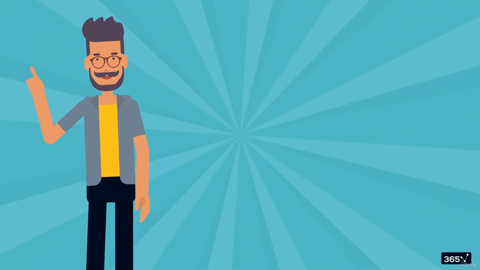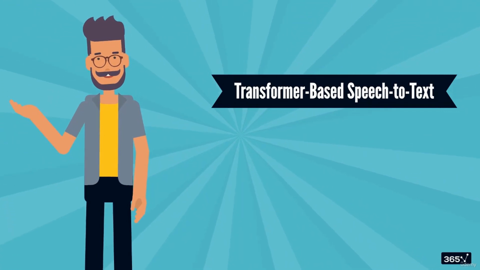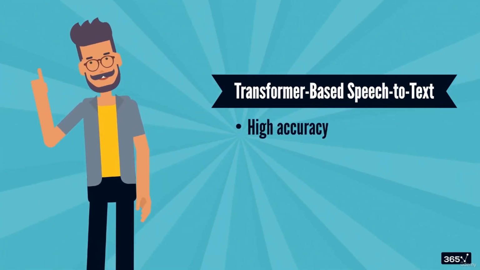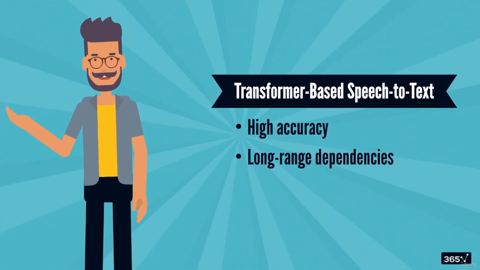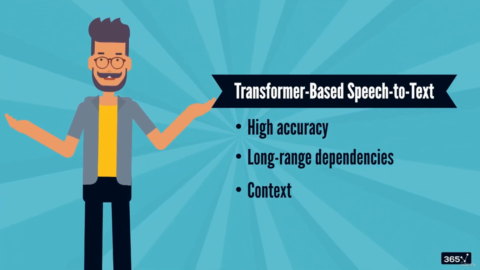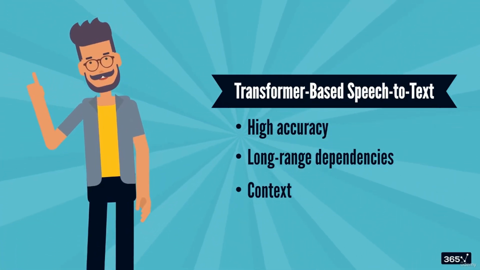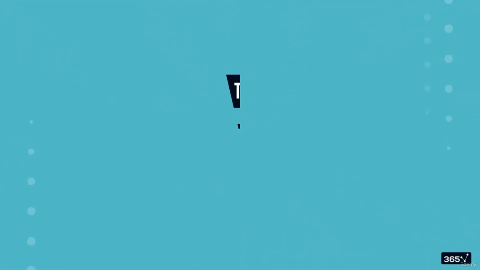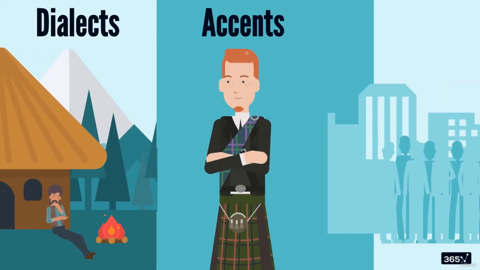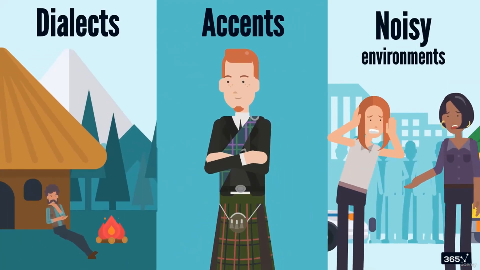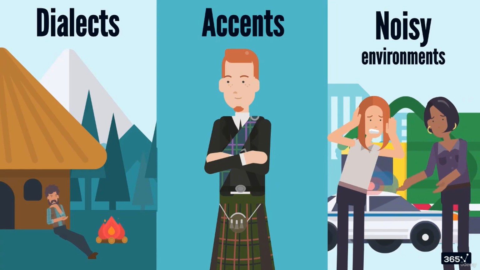Instead, we'll explore an innovative approach for speech recognition using transformer-based models. These models provide high accuracy by effectively modeling long-range dependencies and context, making them ideal for complex languages. Transformers can adapt to different accents, dialects, and noisy environments, enhancing their robustness in various transcription tasks.